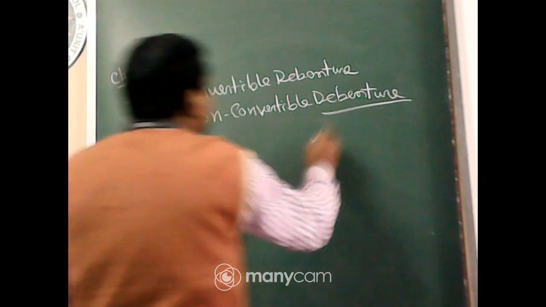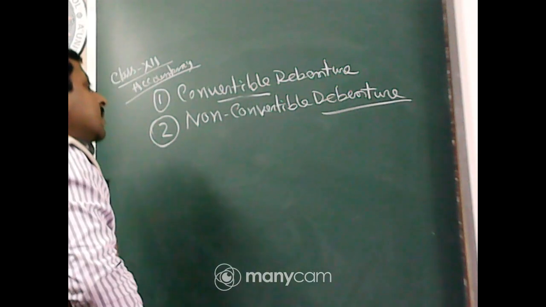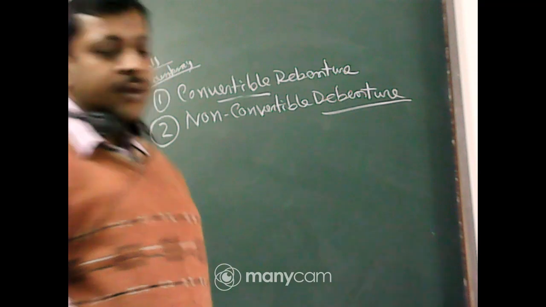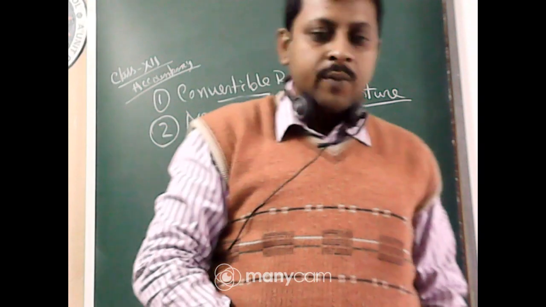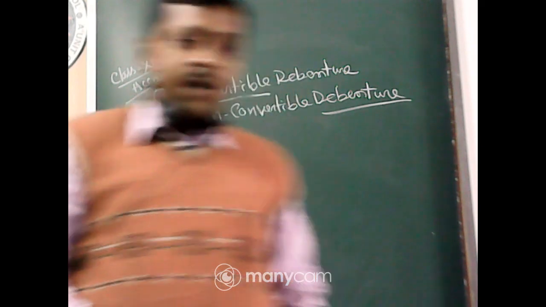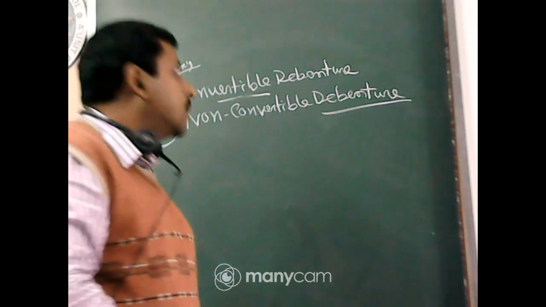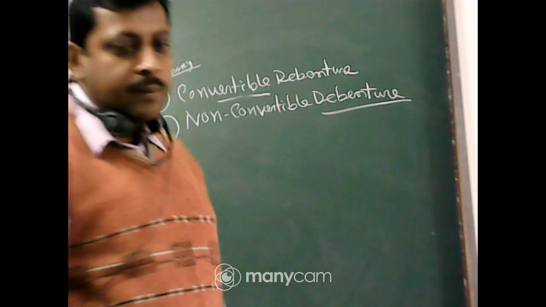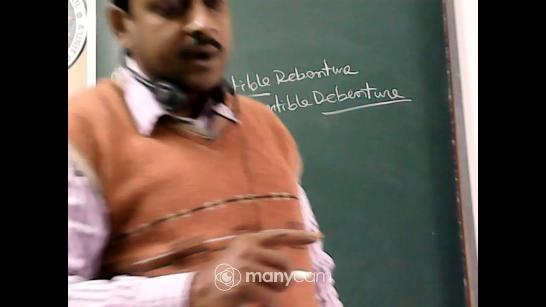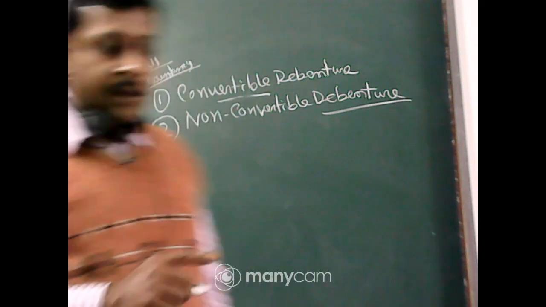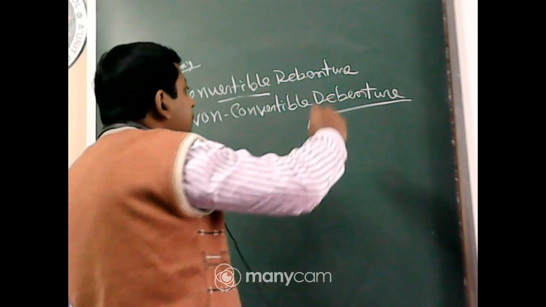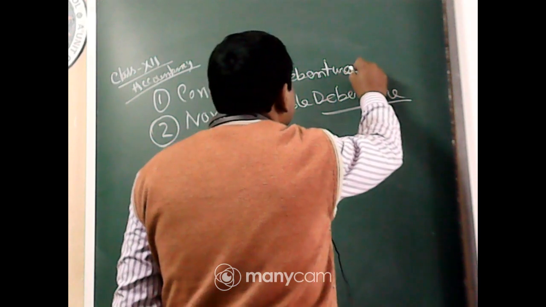Convertible debenture means the debenture can be easily converted to equity shares or other securities of the company. But there is a time limit: you have to keep your debentures a minimum of 18 months, and after 18 months, but within 6 months as per SEBI guidelines, you have to convert your debenture to shares or any type of securities.